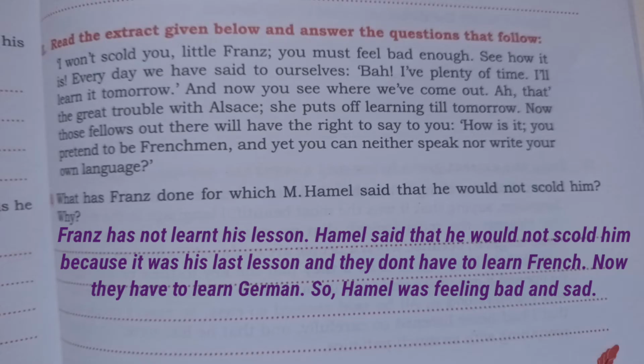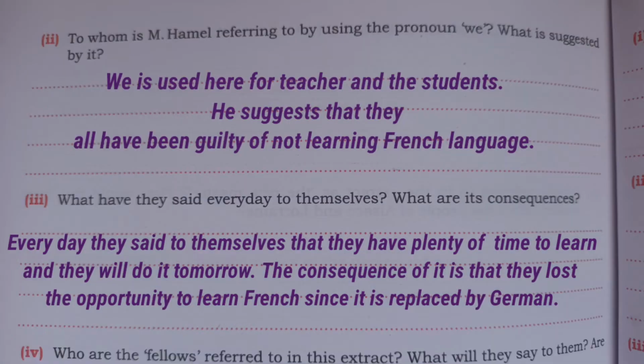So the answer will be, Franz has not learned his lesson. Hamel said that he would not scold him because it was his last class and now students had to learn German and not French. So he was feeling bad and sad. Next question, to whom is Hamel referring by using the pronoun we? What is suggested by it?